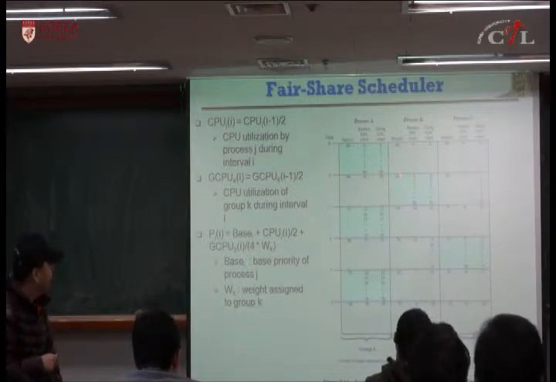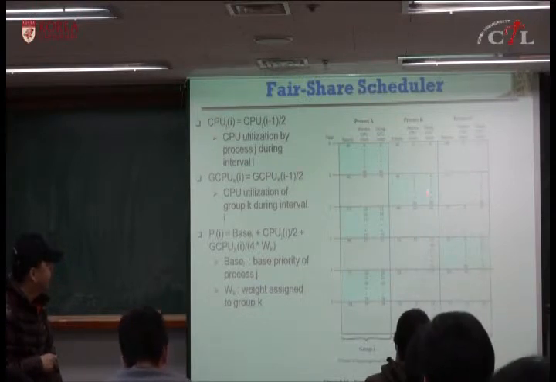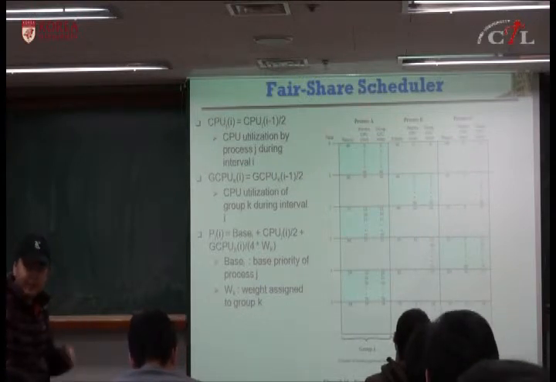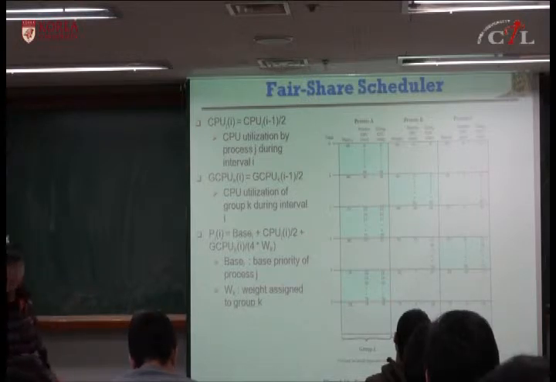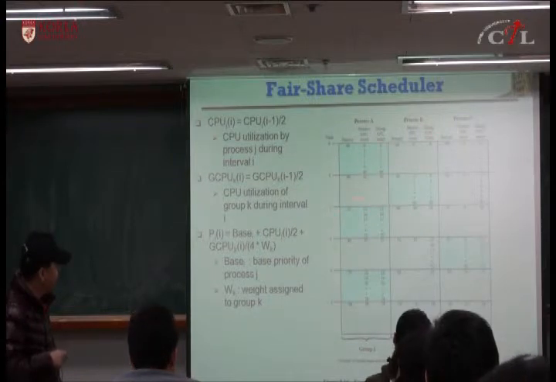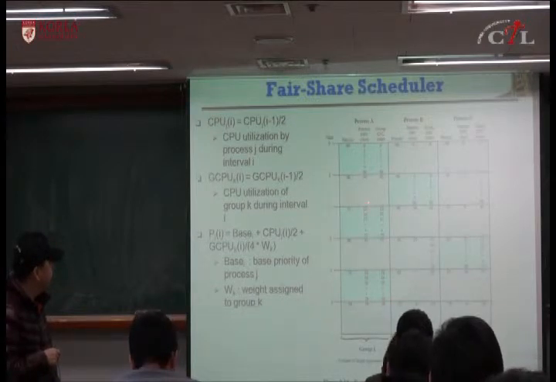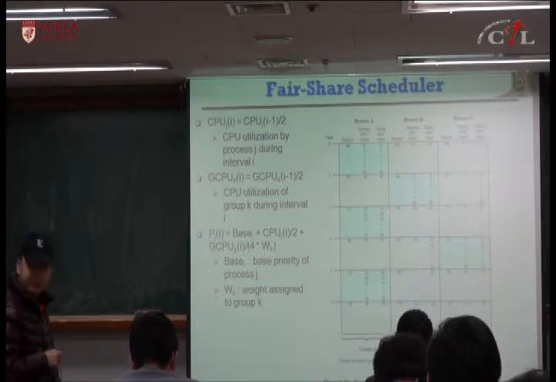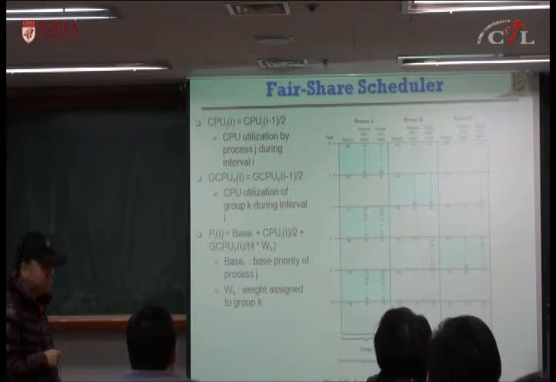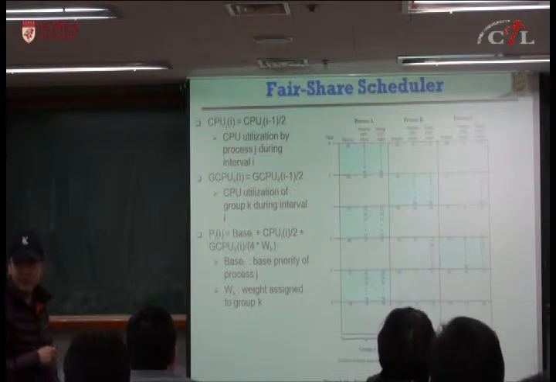Okay, and this one is also counted 60. This is maybe time slicing, and at every tick they increment the counter that's counting CPU utilization. So at the end of this second round, at interval 2, they recompute the priority. So this CPU utilization should be half of this, should be 15. This should be half of this, should be 15. Okay? So 60 plus 15 divided by 2, and they do integer division.